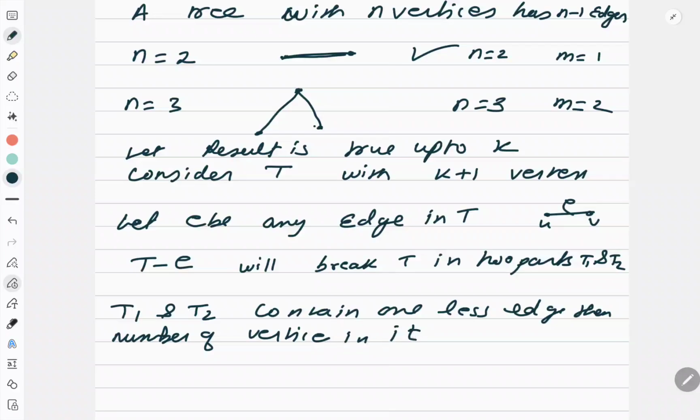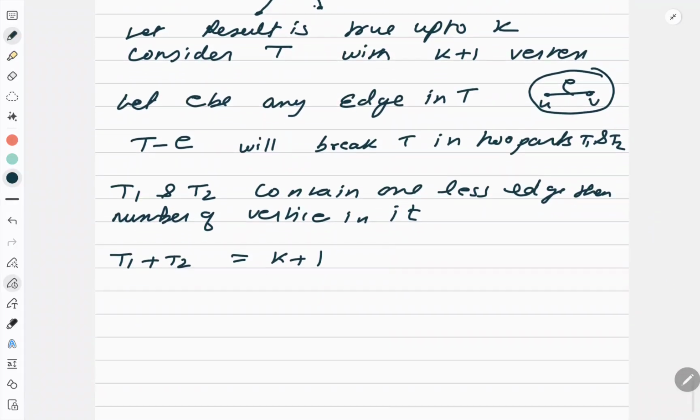Correct? Because when I am breaking a tree in 2 parts, definitely the result is true up to k, and each part will have fewer than k vertices. And I have assumed that if the tree has k or fewer than k vertices, then the theorem is true. But the moment I remove this edge and form T1 and T2, I definitely have k or fewer vertices in each. So the theorem will be true for T1 and T2 separately. Correct? Now, if I count the total number of vertices in T1 plus T2, obviously again it will become k plus 1.